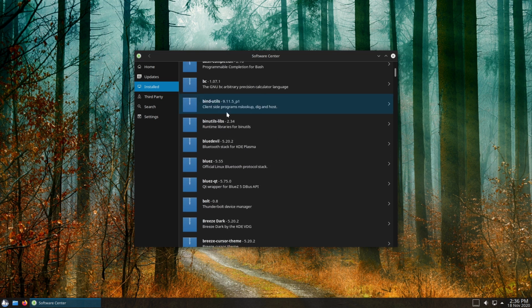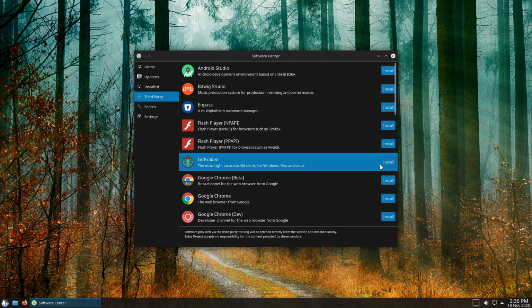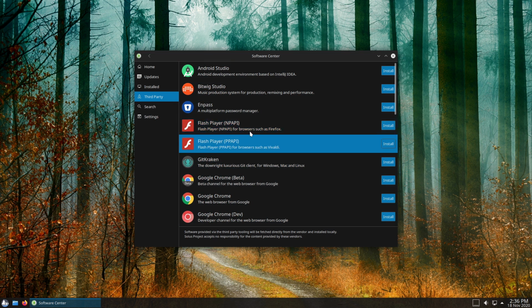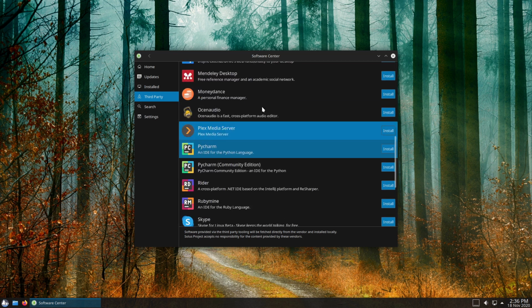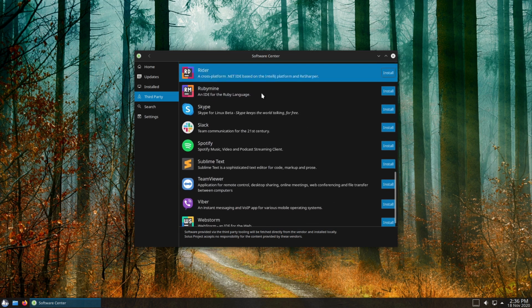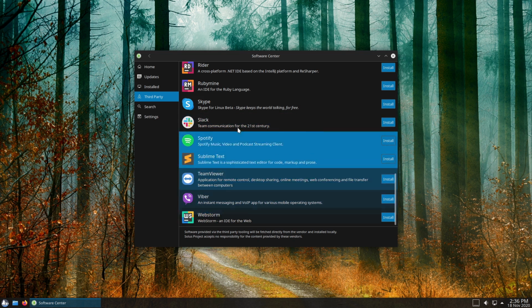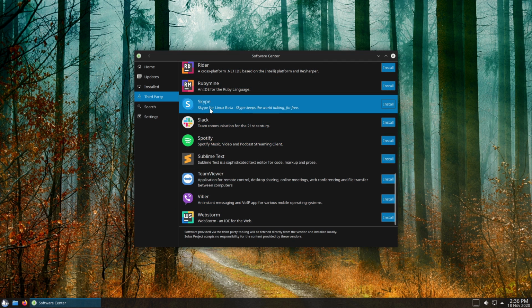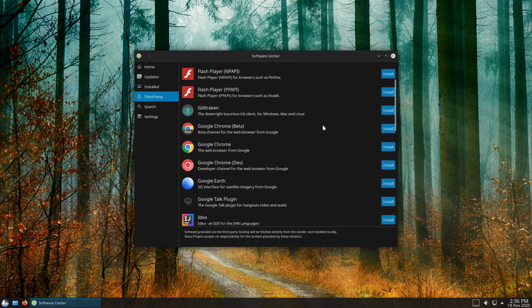Here's a list of everything that is installed, and then we have some third party as well. So on the third party, you can get Flash. I wonder if they're going to take that out when Flash is considered officially dead soon. We have Google Chrome, Android Studio, Google Earth, Spotify, Skype. So you have a lot of these different pieces of software, and I can't remember how these ones are being installed.